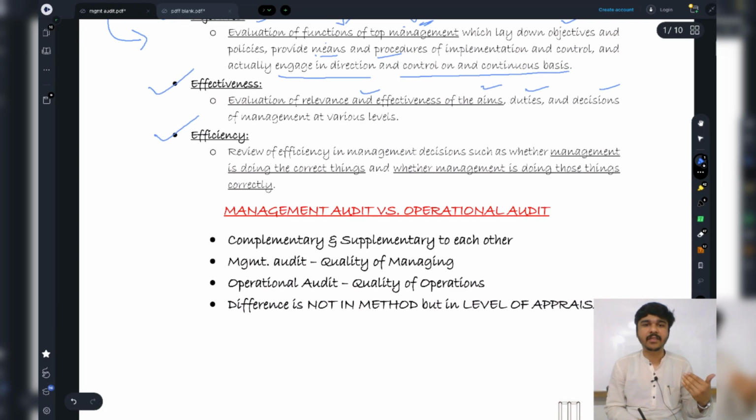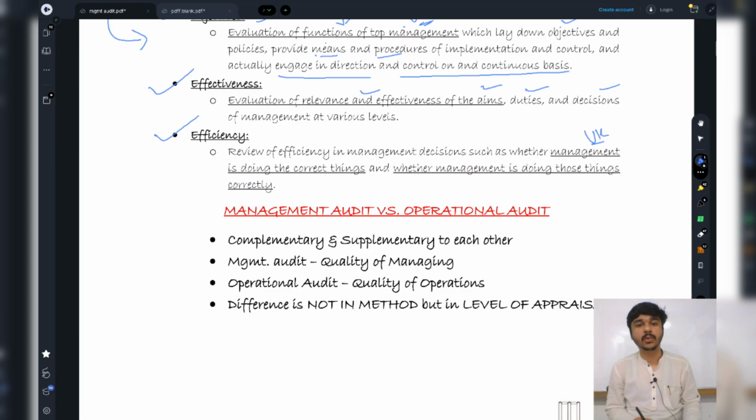And third thing is efficiency. That is, I am going to see whether Mr. Virat Kohli is doing the correct things, and not only that he is doing correct things. Obviously, Mr. Virat Kohli is an outstanding player. He is doing correct things, but whether he is doing the correct things at the right times, whatever decisions he is taking, they are absolutely correct. He has experience. He is a very young player.